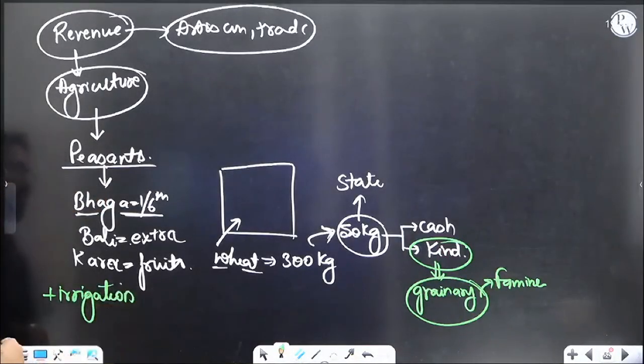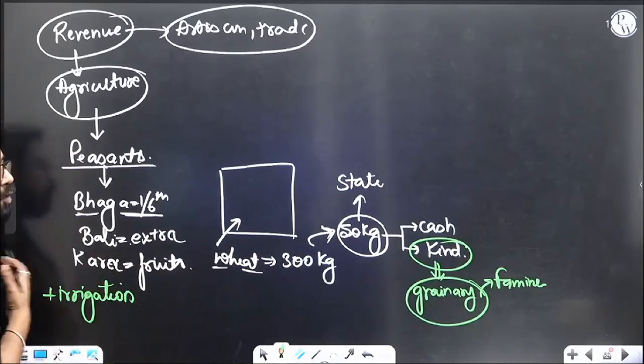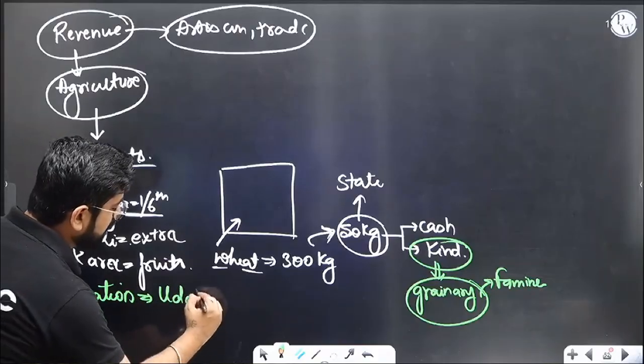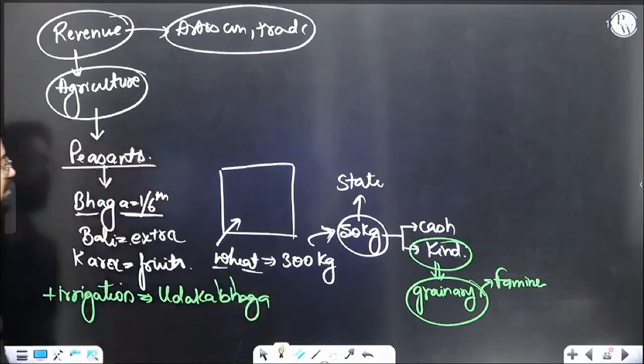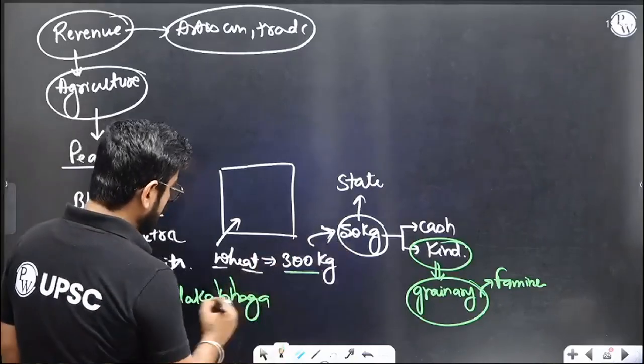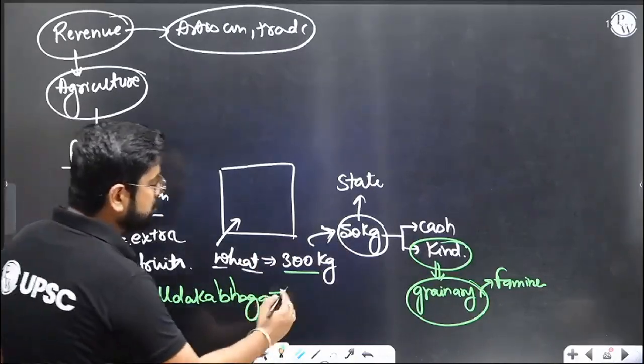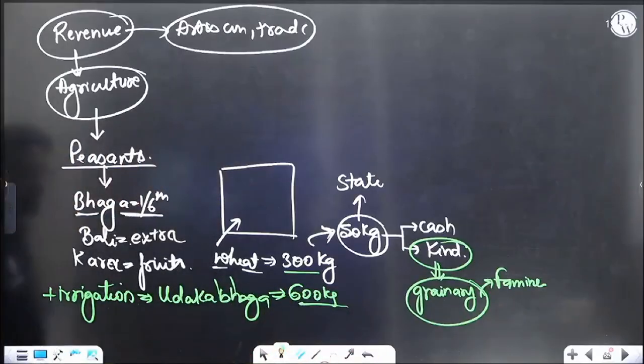Irrigation, we help you with the canal and all, we'll give you some pipe and all, and you'll get irrigation. Right, then what will happen? You will have more production, but what for us? We will have more tax. This will be called as udaka bhaga. Why? Because the state is helping with the production. The same seed which was producing 300 kg, with this irrigation support, it will produce 600 kg. So udaka bhaga, of course, they will have more share.